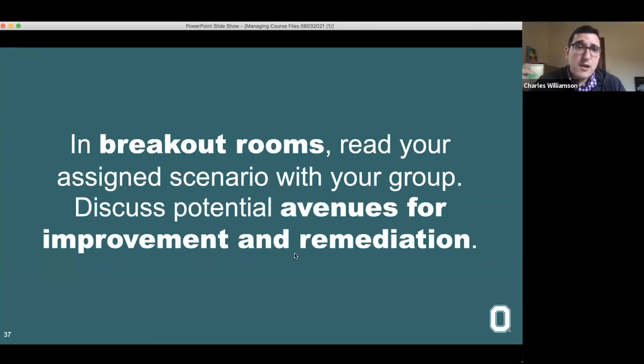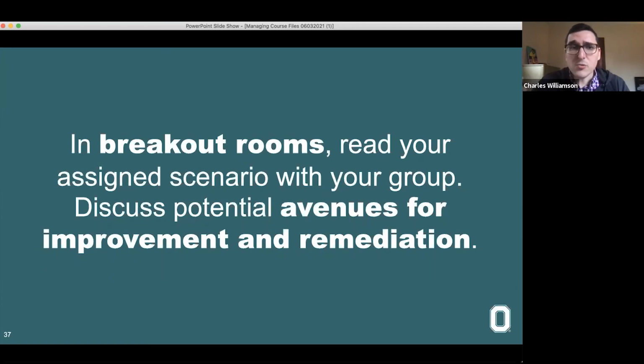So in breakout rooms, what I would like for you guys to do is to read one of the assigned scenarios with your group. Now, Queenie is going to share the document with the 3 scenarios. And each of you will be put into a room and be assigned one of those scenarios. The scenarios themselves are short little snippets of struggles that faculty have had with their file management strategies.